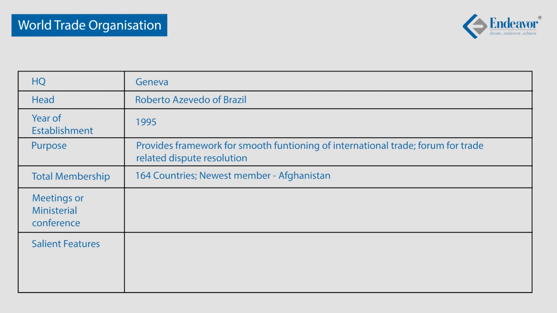The most important meeting of WTO is called Ministerial Conference, and Ministerial Conference is held once every 2 years. So the last Ministerial Conference was held in 2015 at Nairobi, and the next would be held in 2017, the venue for which has yet not been announced. And about the salient features of WTO, look at these points.